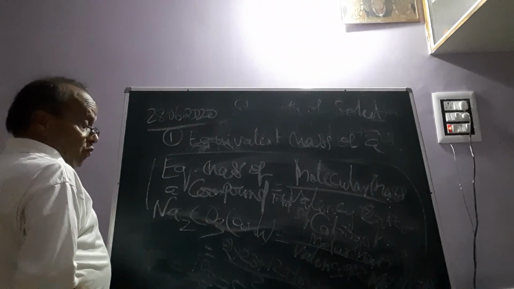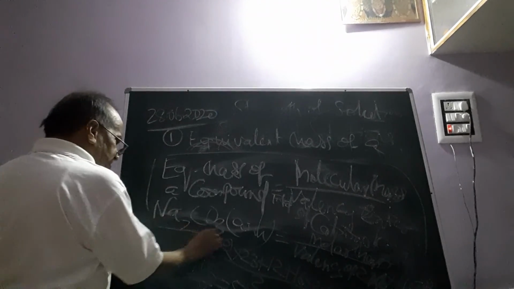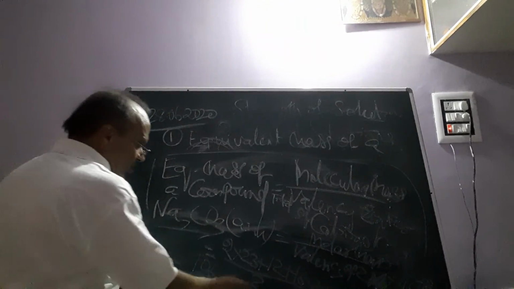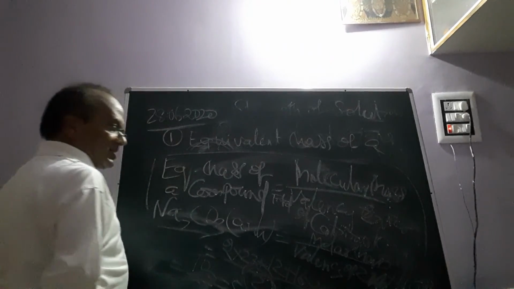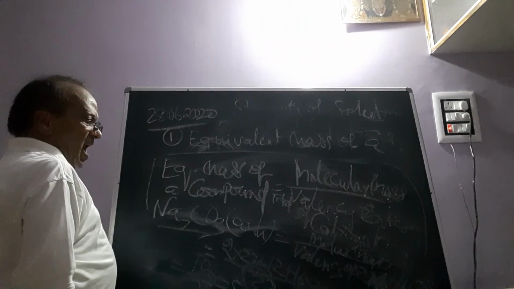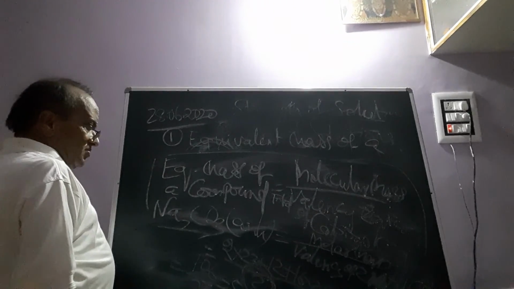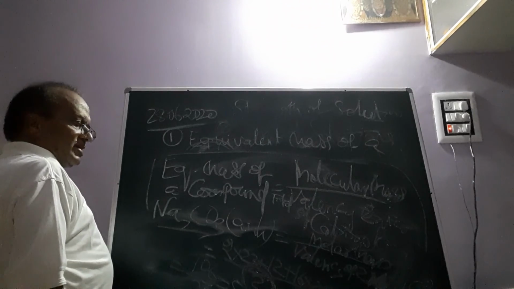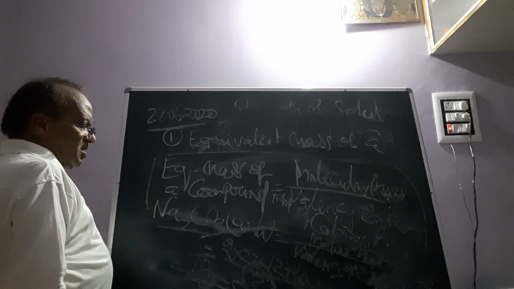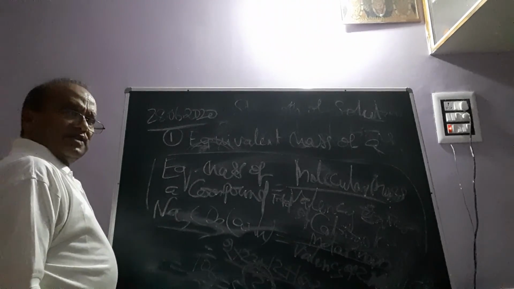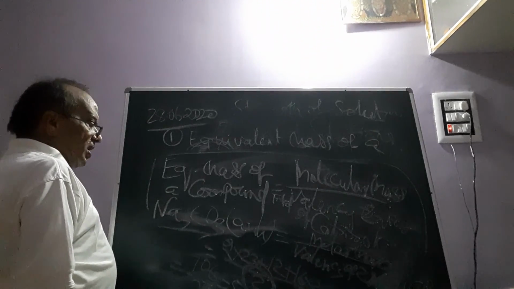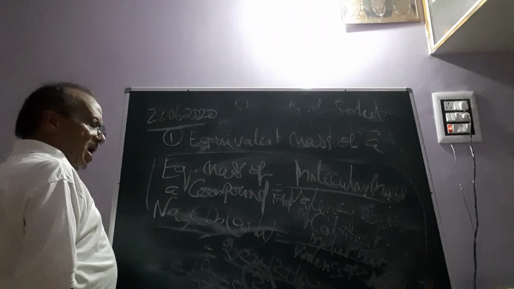Why is it so? Why divided by 2? Why in this case is the equivalent mass half of the molecular mass? Because here the common valency integer of 2 sodium plus ions or 1 carbonate ion is 2, and that's why it will be half of the molecular mass. The equivalent mass of anhydrous sodium carbonate will be half of its molecular mass or molar mass. By this method, we can calculate the equivalent masses of different compounds.